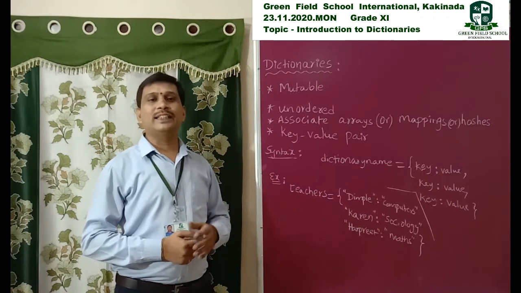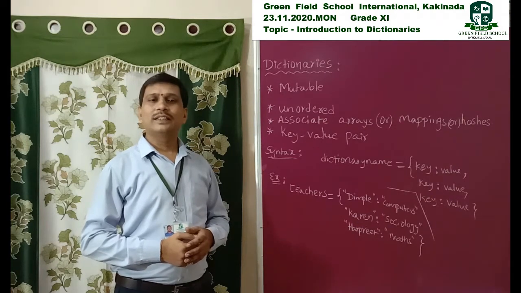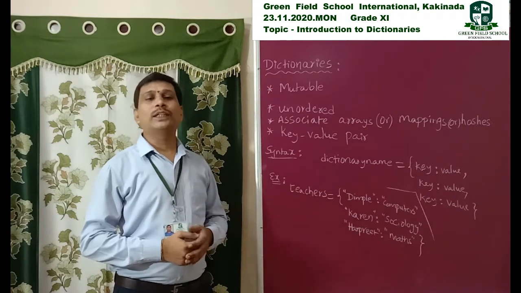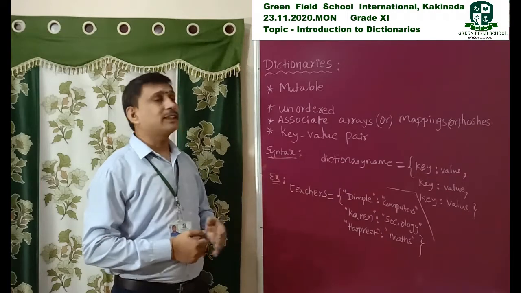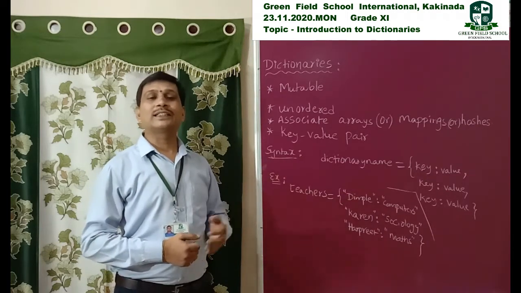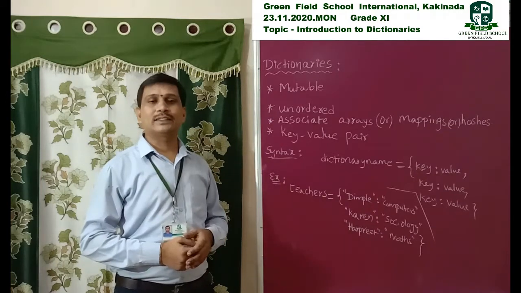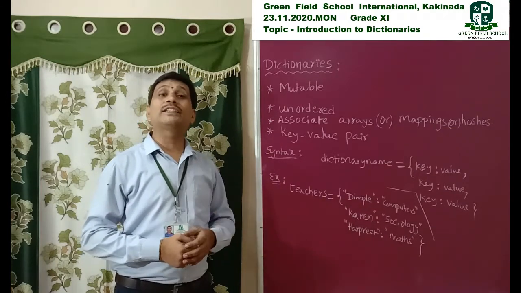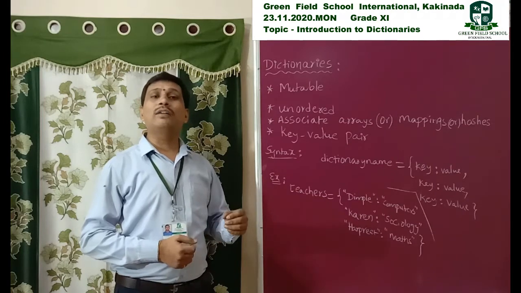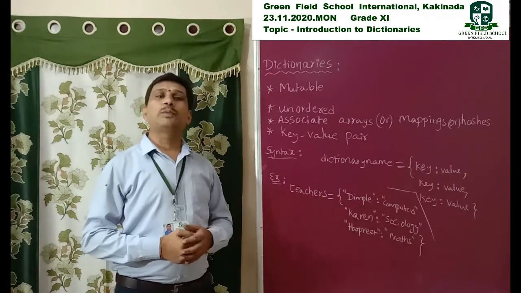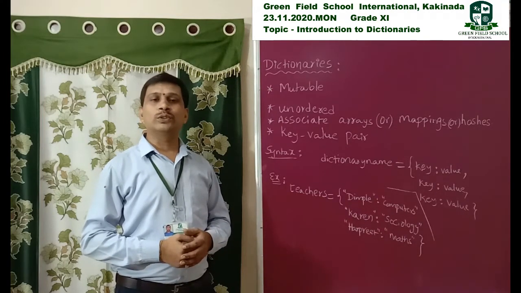We can change the value of those variables or objects. So dictionaries are objects or collections or containers. They are also called containers. Why? Because they consist of a group of items with their corresponding keys and values.